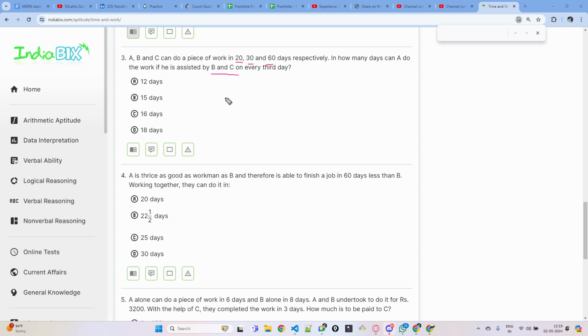Which means first 2 days A alone will do the work. First 2 days. So how much work will he do in the first day? 1 by 20th of the work. Correct? In the second day, how much work will he do? 1 by 20th of the work. In the third day, how much work will he do? He is assisted by B and C. So on the third day alone, he will do 1 by 20 plus 1 by 30 plus 1 by 60, because he is assisted by B and C. So B and C are also doing the work on the third day.